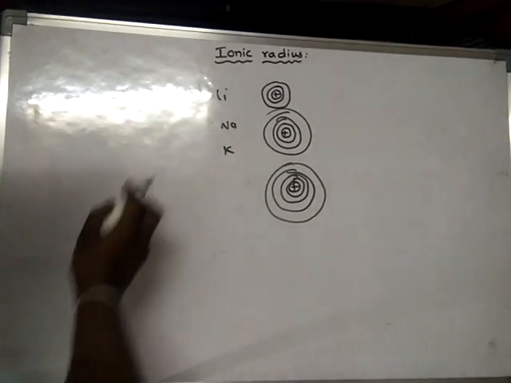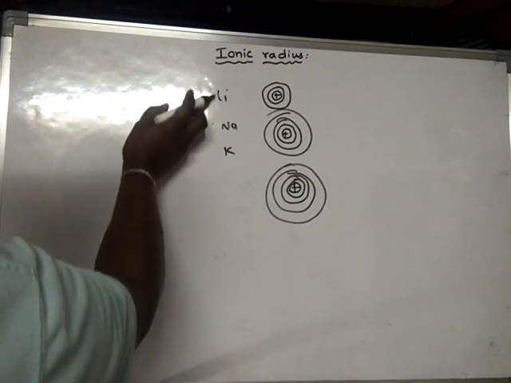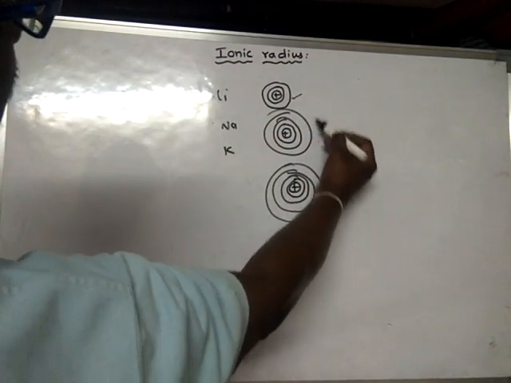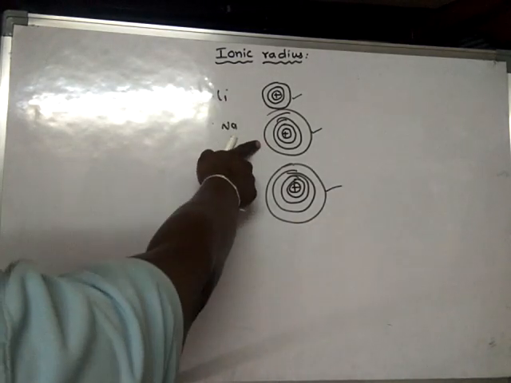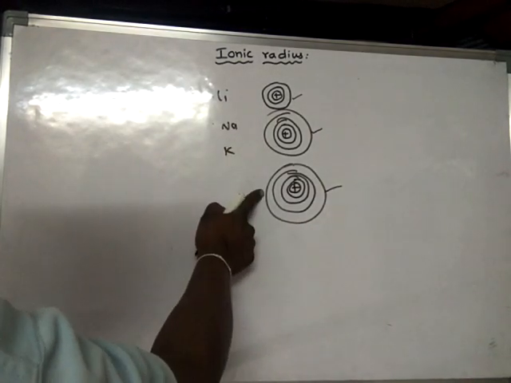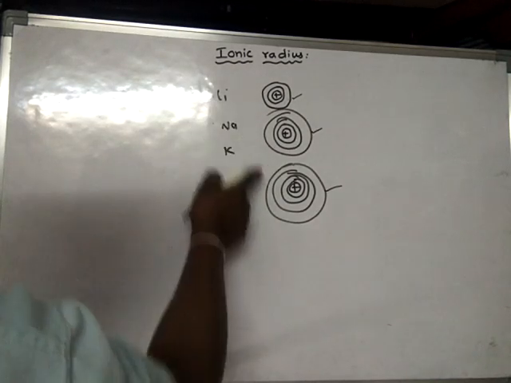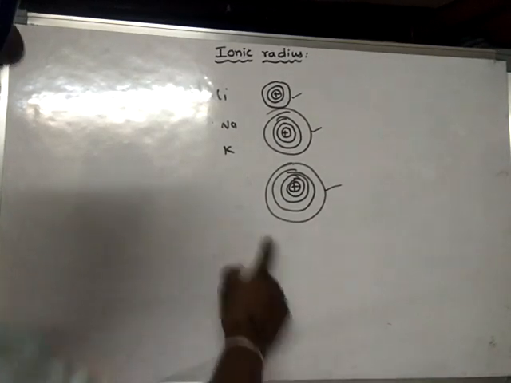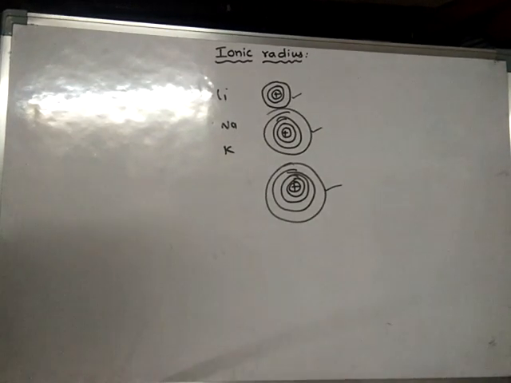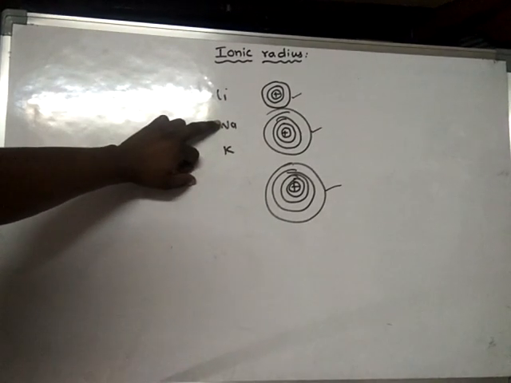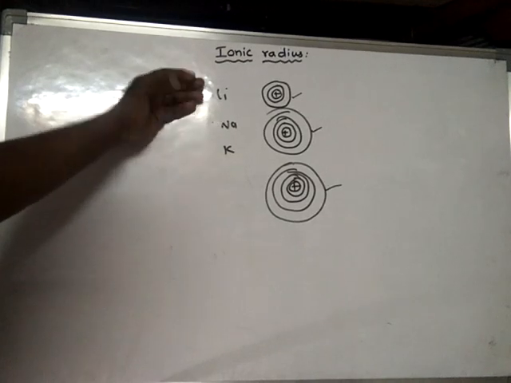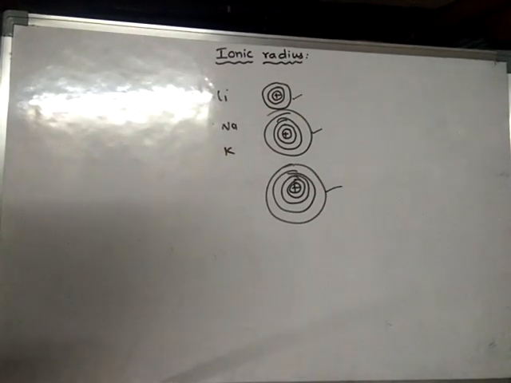What is the reason for the increase in atomic size down the group? Because of the additional orbits. From here to here one more orbit is introduced, and from here to here one more orbit is introduced. As we move down from potassium to rubidium, also one more orbit is added. So always remember that down the group the number of orbits increases from one element to its next higher element. One more orbit is added. That is why, as we move down the group, the atomic size increases. So this is about atomic size.